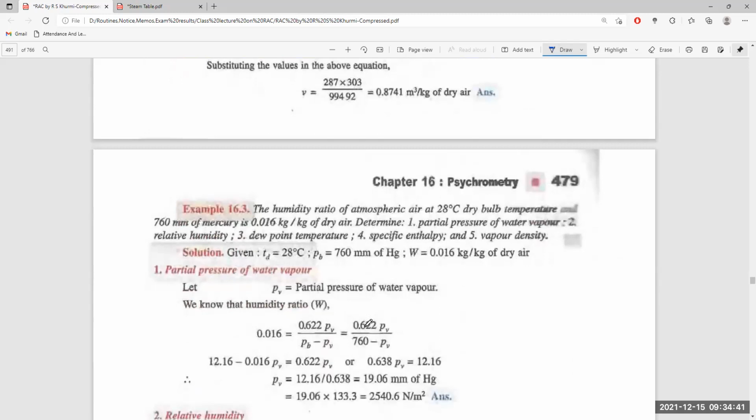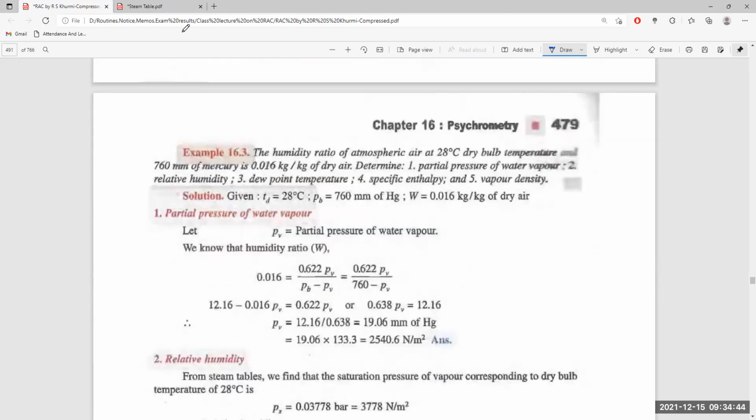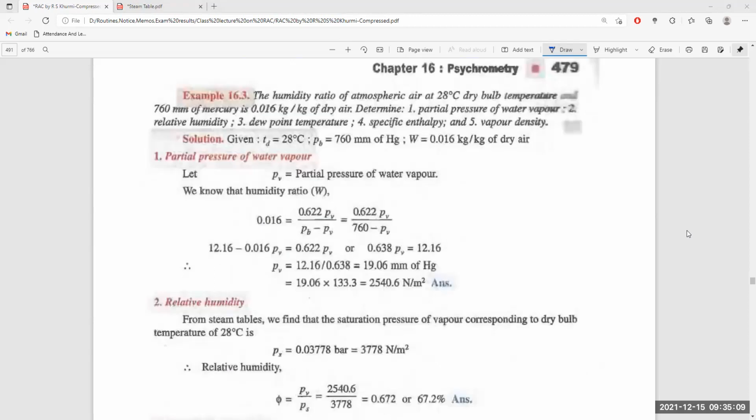Next problem, 16.3. The humidity ratio of atmospheric air at 28 degrees centigrade dry bulb temperature and 760 millimeter mercury is 0.016 kg per kg of dry air.